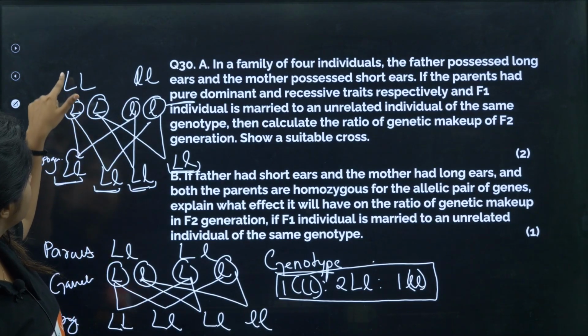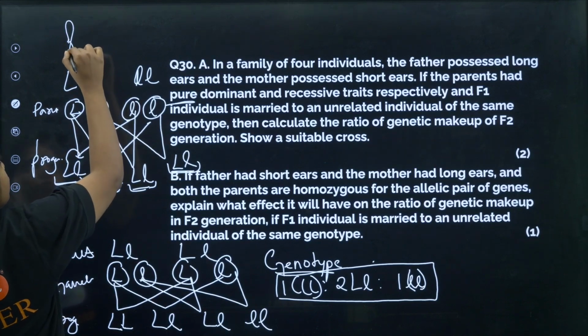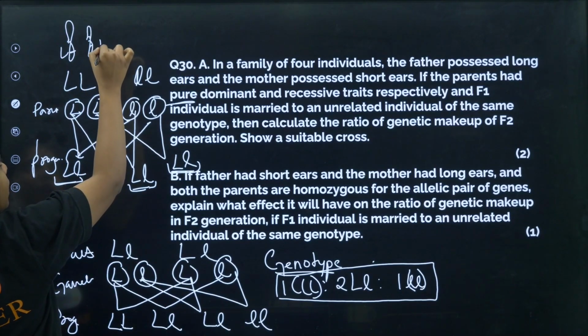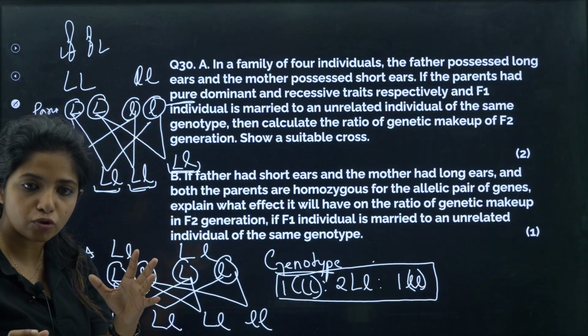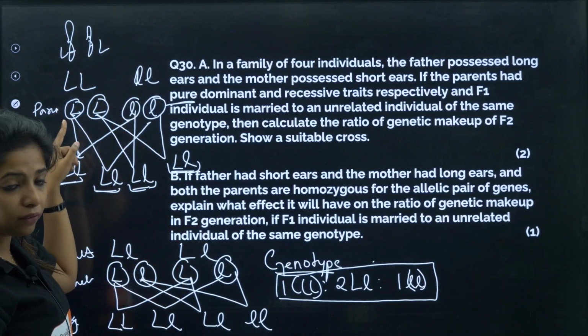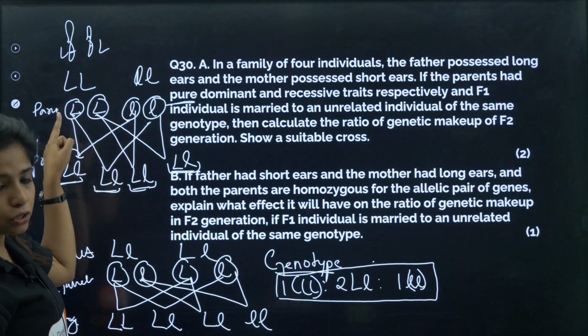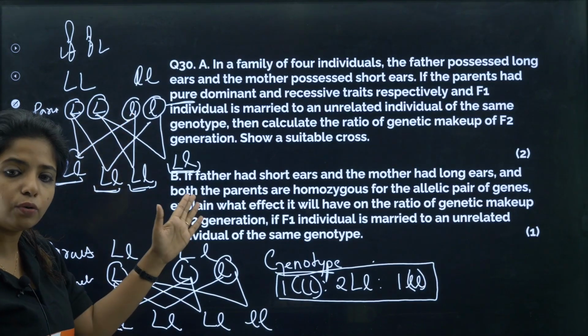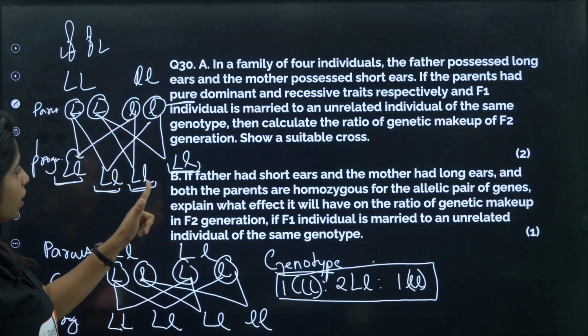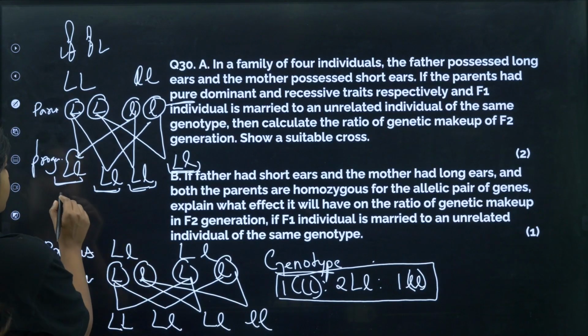You write it in the gametes. Listen, this chromosome can get capital L, this chromosome can have capital L. Half the number of chromosomes goes to the gamete, so any of these will be going, which is why we write this and this and this and this. Suppose the sperm carrying this fuses with the egg carrying this, you get capital L small l. Whatever you do, you get capital L small l. This is the genotype of the F1 generation, my dear children.